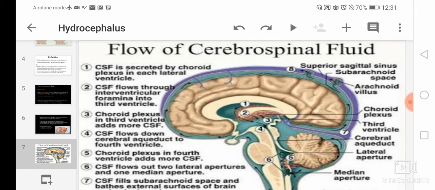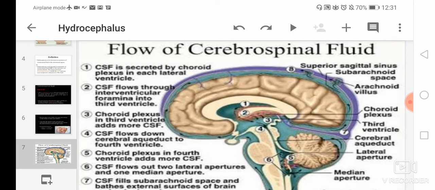So here, the first point itself says that cerebrospinal fluid, or CSF, is secreted by the choroid plexus in each lateral ventricle. Here you can see in the first picture of the brain where it is written 1. That is the place where cerebrospinal fluid is secreted, and that place is known as the choroid plexus. The choroid plexus is the place where CSF is secreted.